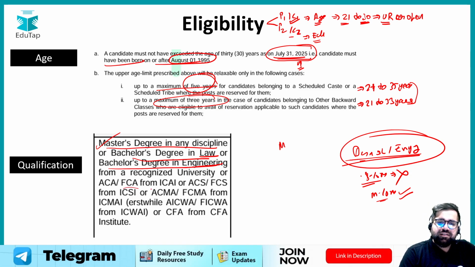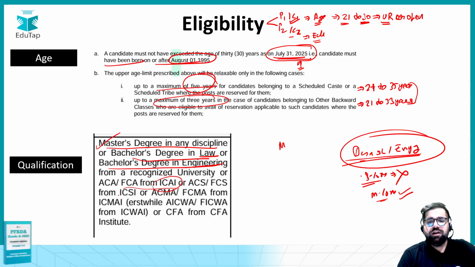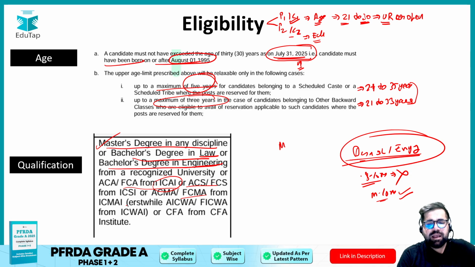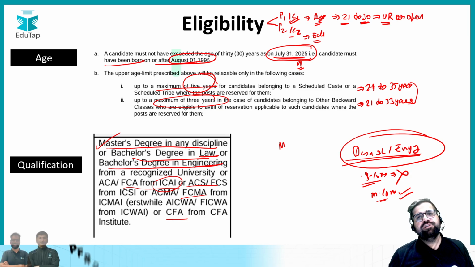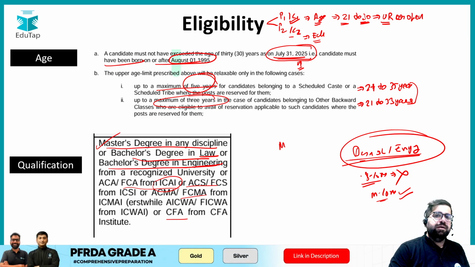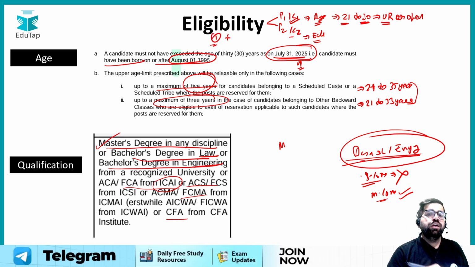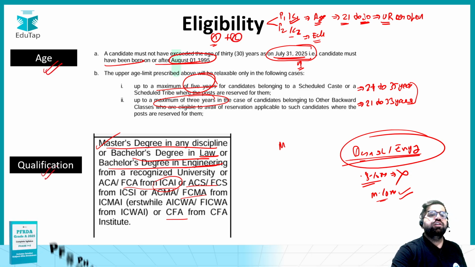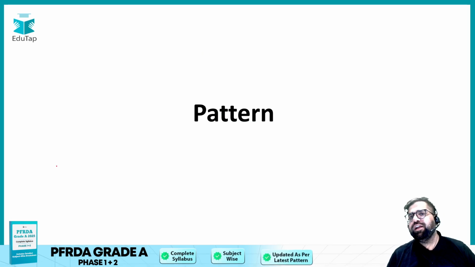Moreover, if you have done certain certifications from the Institute of Chartered Accountants of India, then you can apply for this exam. Also, if you have done CFA from the CFA Institute, then you can apply for this exam. And remember, both conditions have to be fulfilled. It's not like 1 or 2, it's like 1 plus 2. You need to fulfill the age and the qualification as well. So this is all about eligibility.